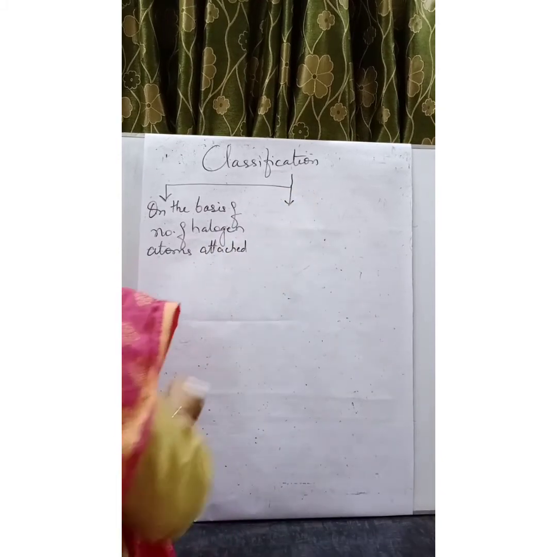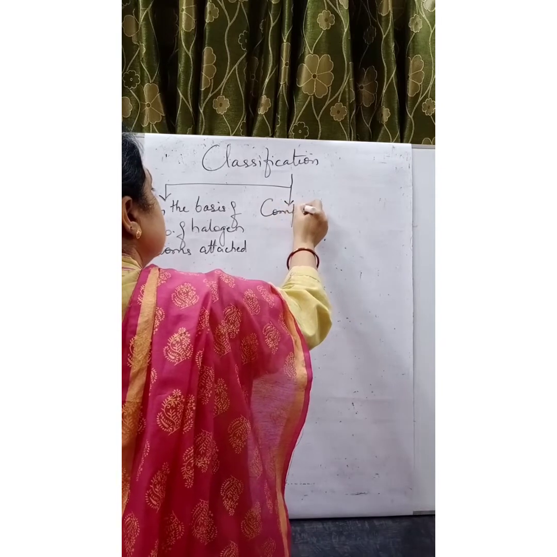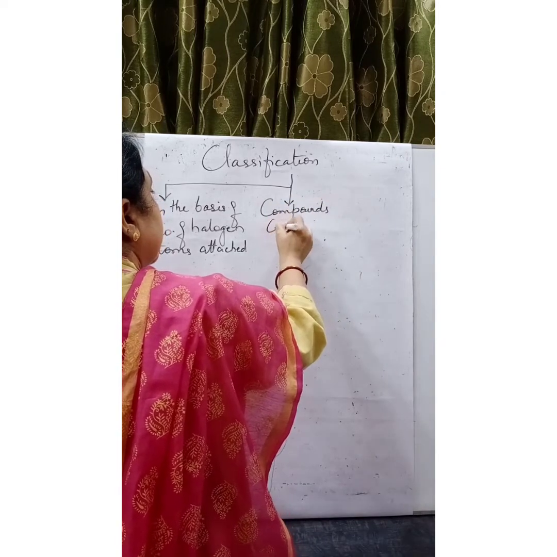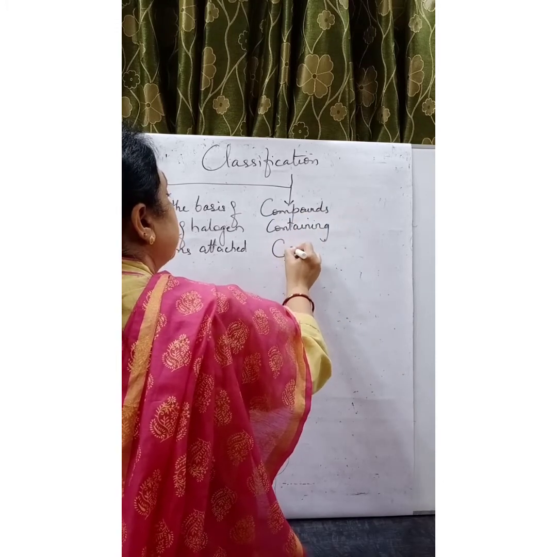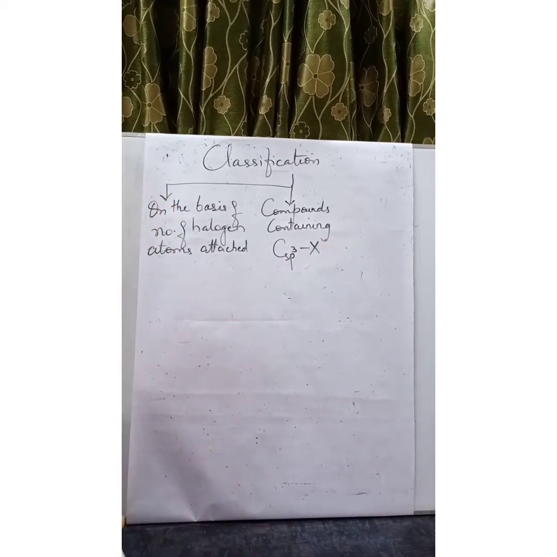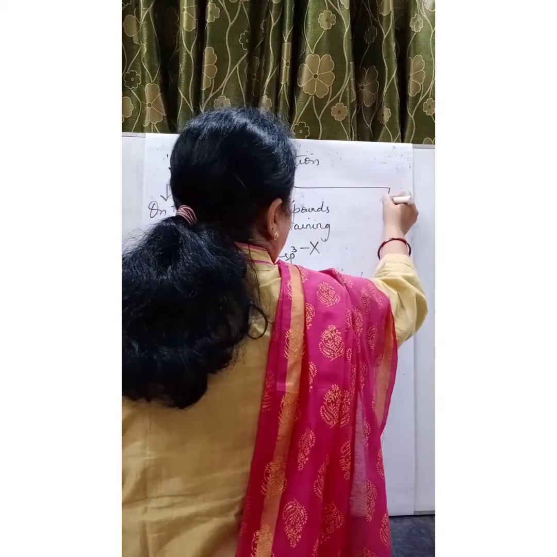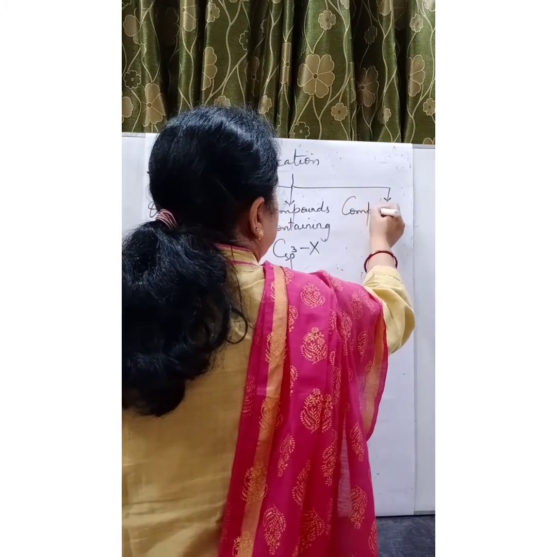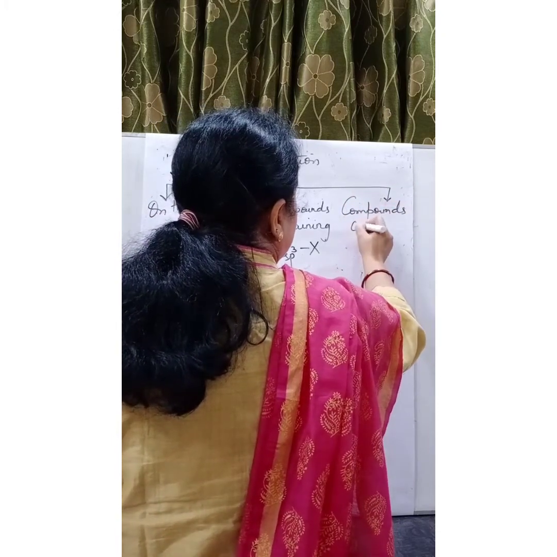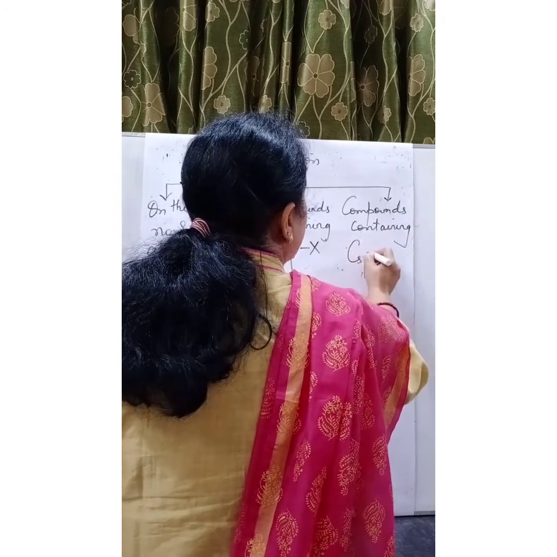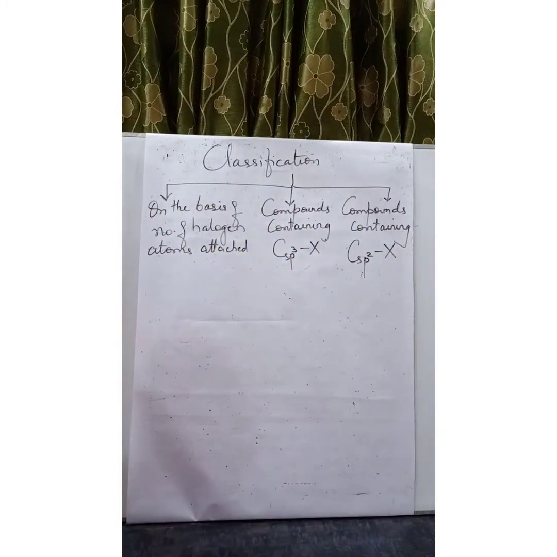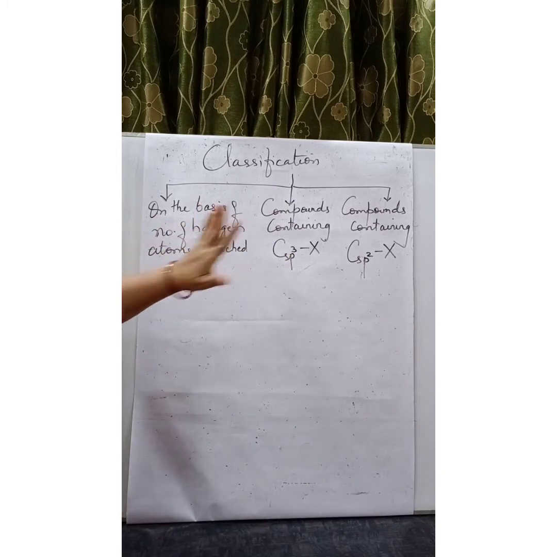Secondly, it includes compounds containing sp3 hybridized carbon bonded with halogen, and lastly, compounds containing sp2 hybridized carbon bonded with halogen. Now let us discuss one by one all these various forms of classification.